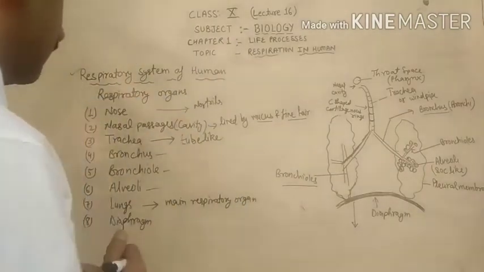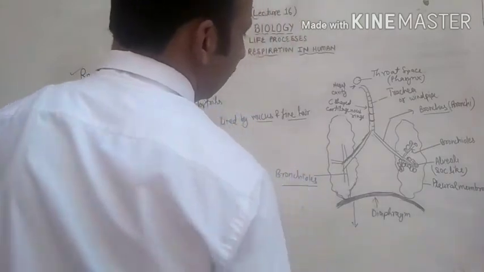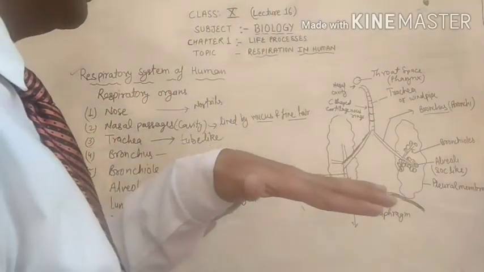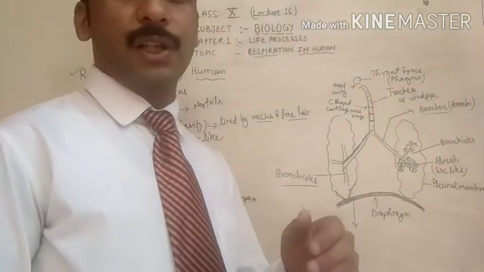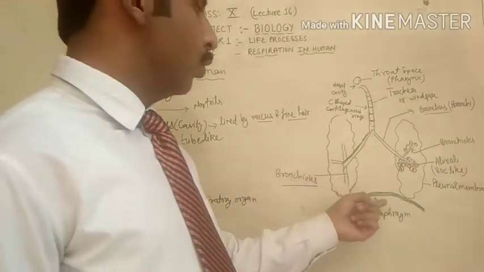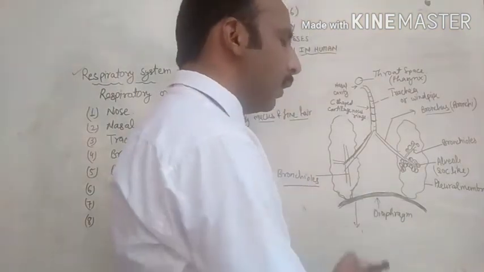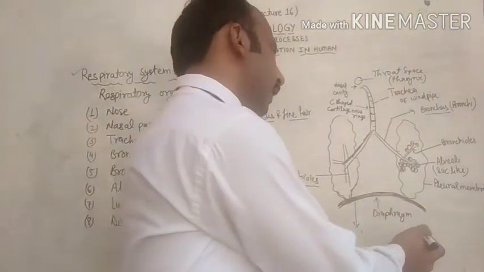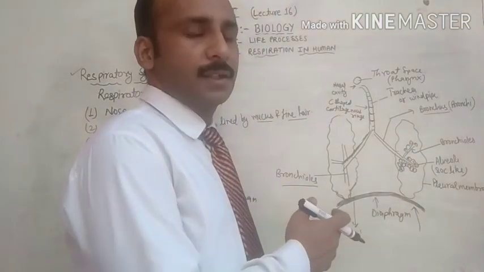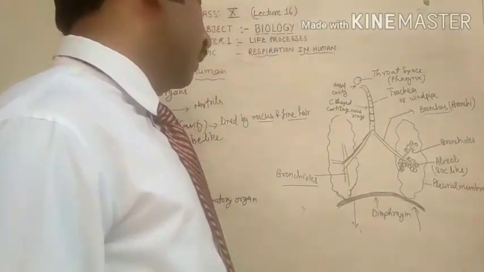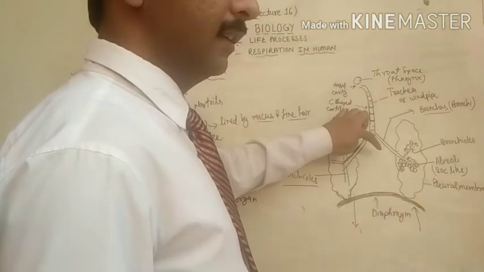Now come to the next, that is the diaphragm. The diaphragm is a division between the upper thoracic cavity and the abdominal part. It divides the upper portion from the lower portion. The diaphragm is very helpful in the process of respiration, or breathing. When air is breathed in, the diaphragm moves downward. When breathing out, the diaphragm comes back to its position. We have already discussed this topic in the previous video.